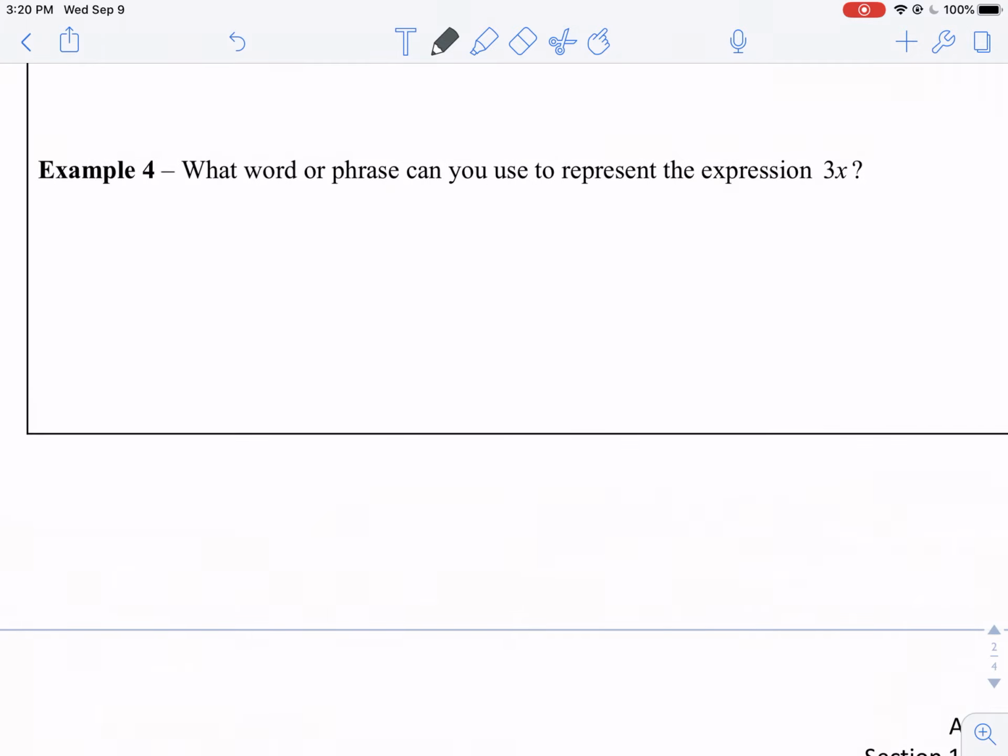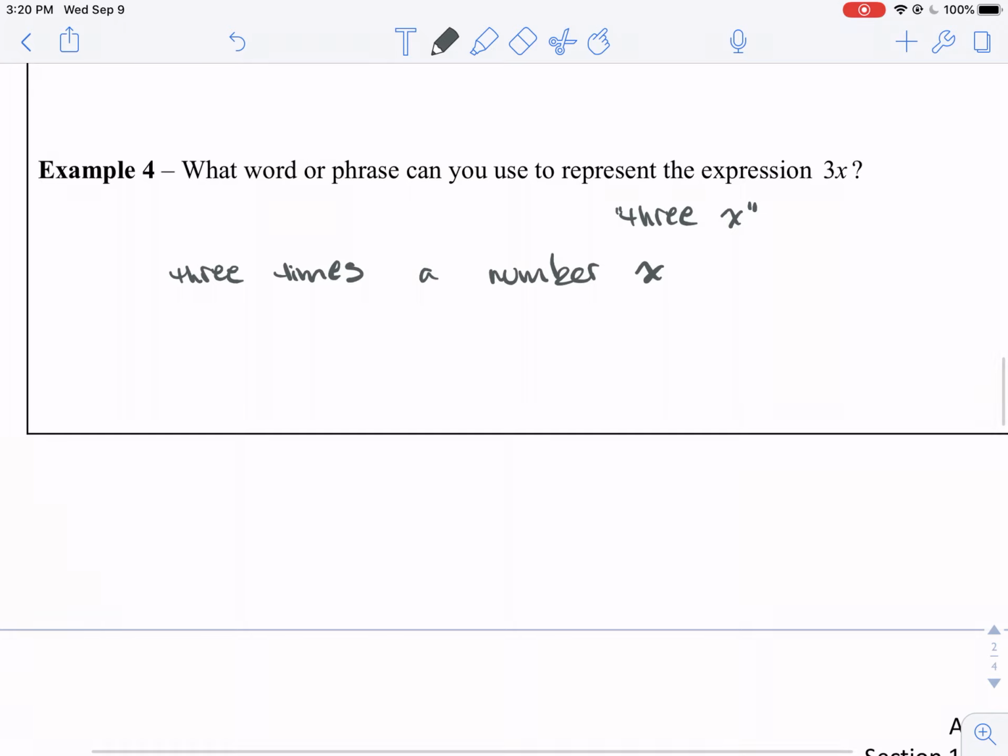Now, how would you represent 3x? I guess if you want to be pedantic, you could say 3x, but that doesn't tell you what it means. You could say 3 times a number x. That works. You could also say the product